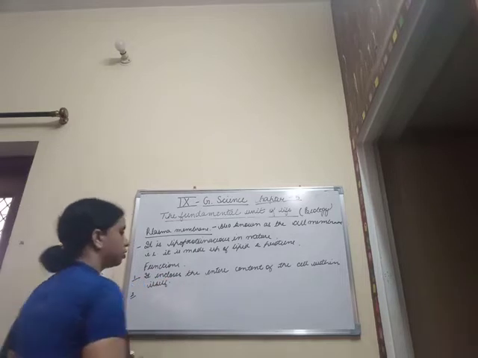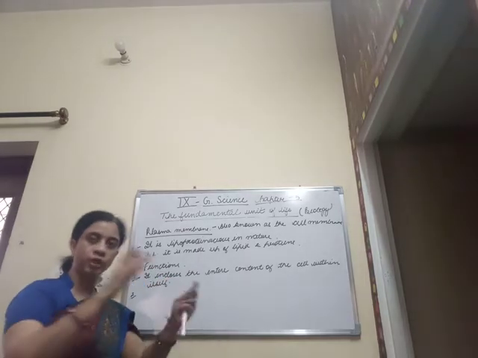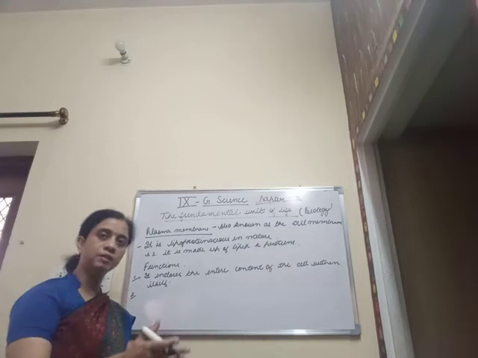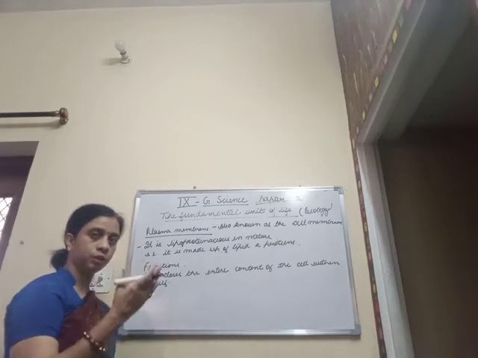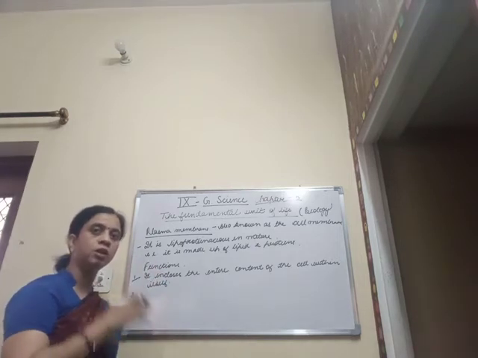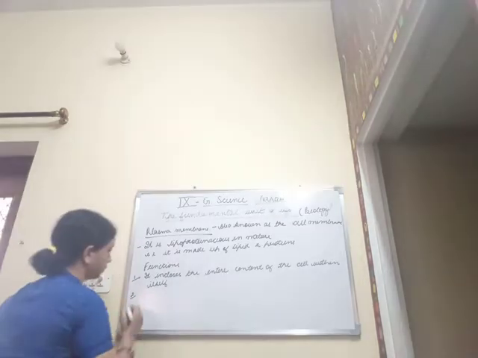Thus, it forms a limiting boundary which separates the internal environment of the cell from the external environment.